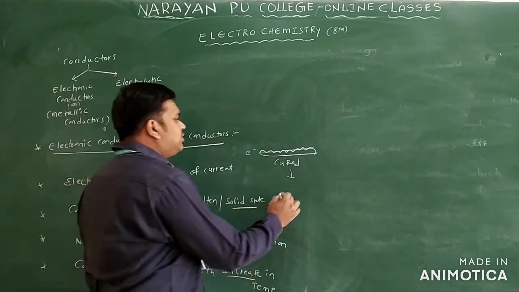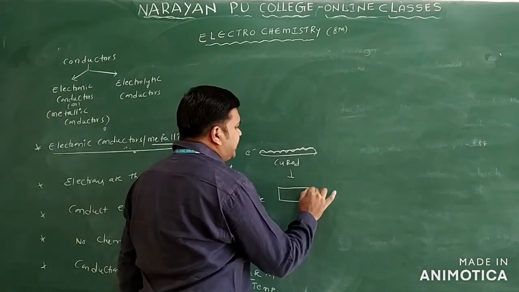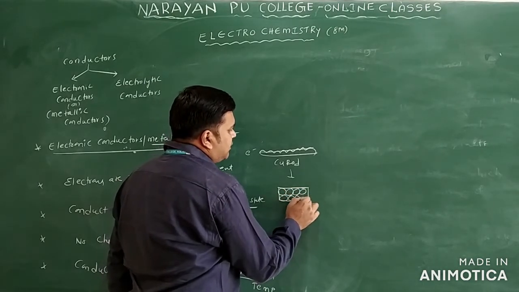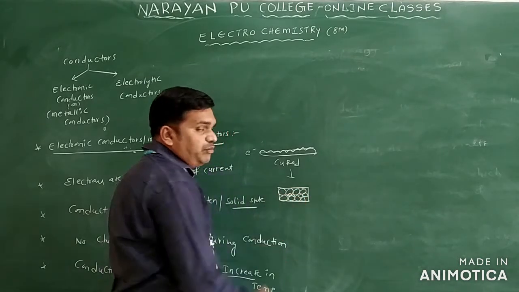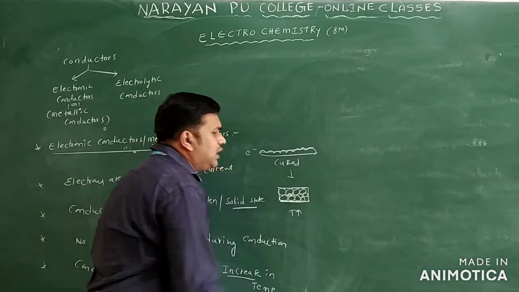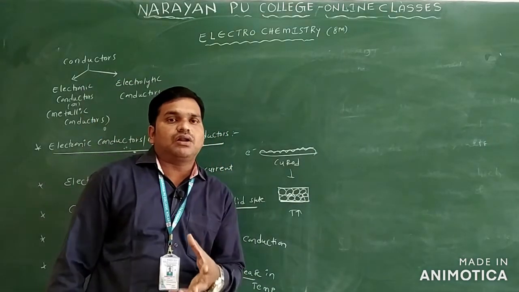Generally, the particles in metals are very close to each other. There is no gap. If you heat the metal, the metal atoms undergo vibration.